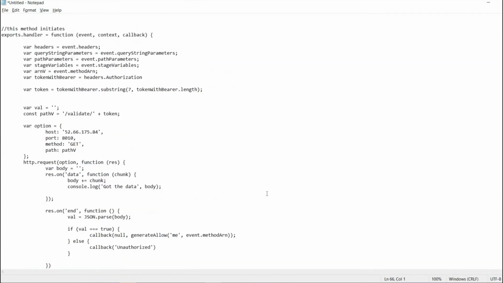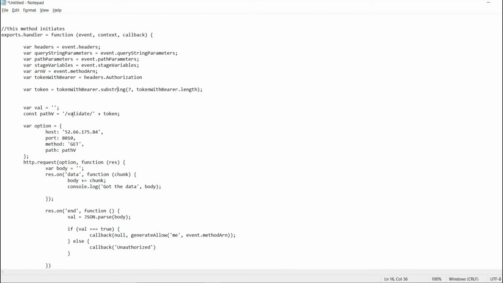So usually the event starts with one asynchronous call. We have the parameters event, context, and callback. So I am taking here the authorizer, one of the headers, and since it is coming as bearer and the token, I am splitting that value and taking only the token.